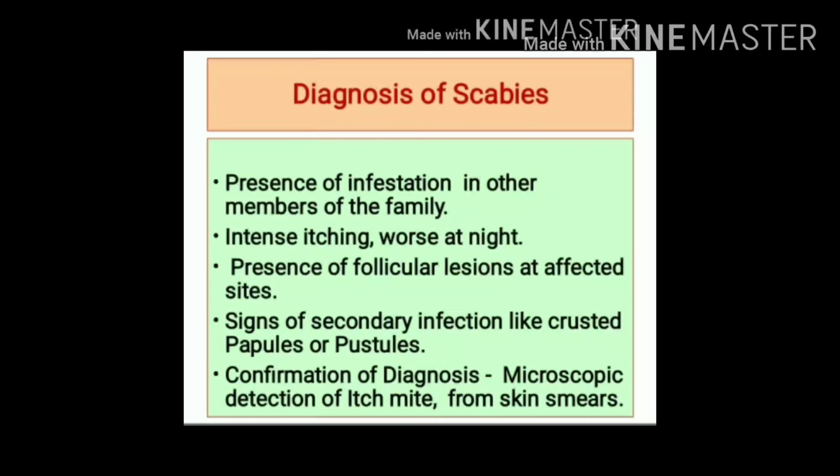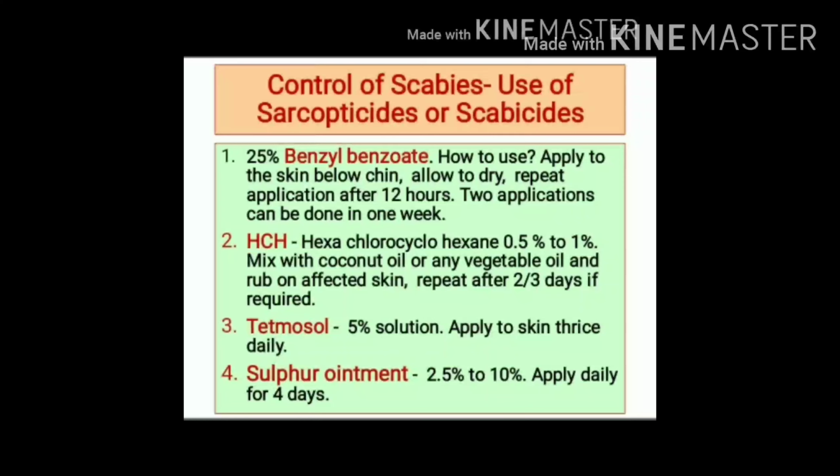For control of scabies, we can use sarcopticides or scabicides agents. Examples include benzyl benzoate, HCH, tetmosol and sulfur ointment. 25% benzyl benzoate is most effective sarcopticide.